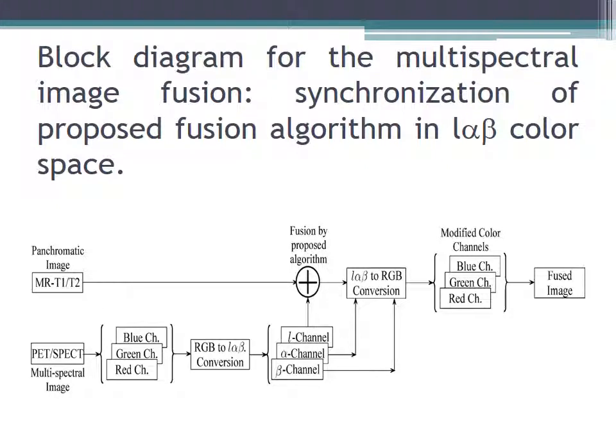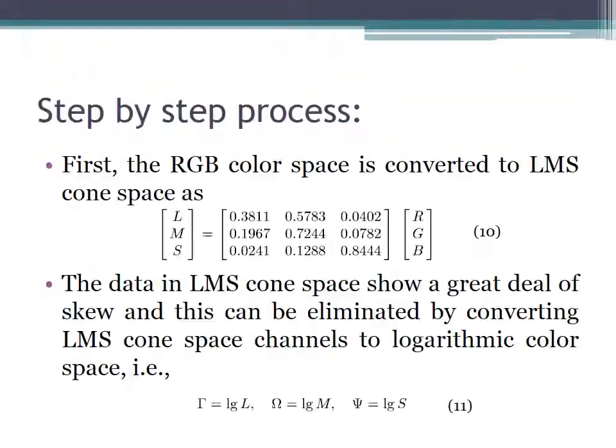After performing this, we change RGB to lαβ, that is logarithmic αβ. The channels are separated, and again we apply inverse lαβ to RGB. The conversion is made, and finally we get a fused image. This is the step by step process for the block diagram shown.